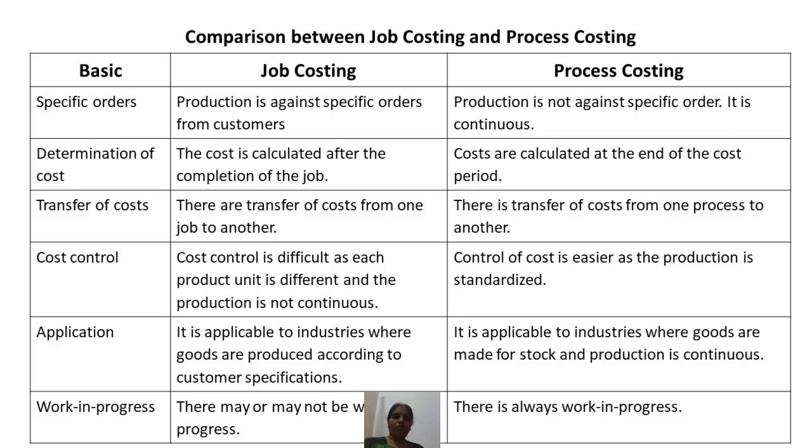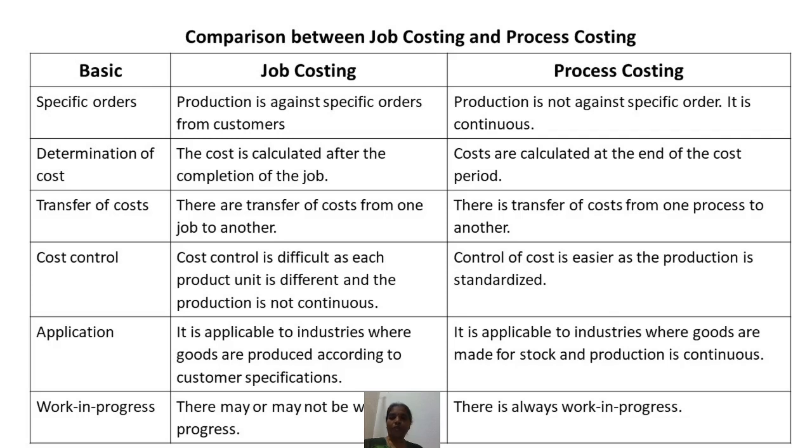For each and every product in job costing, the job changes, the production changes, the produced unit changes. Whereas in process costing, the production process does not change. For a bulk of products, there won't be any change. That's why the production is continuous.